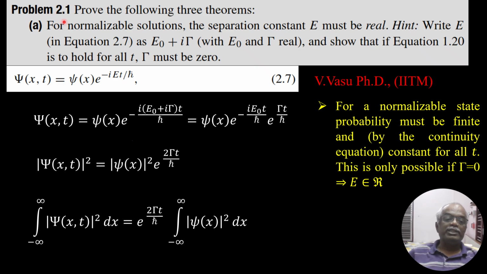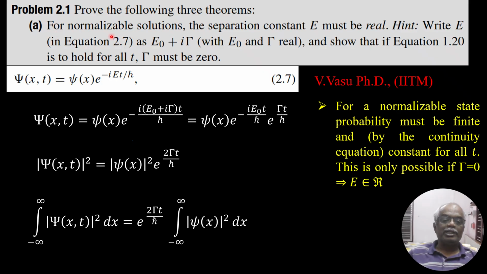Today we are going to solve problem 2.1 of Griffiths, third edition. This problem contains three theorems, and we have to prove all three. Problem 2.1 is: prove the following three theorems.